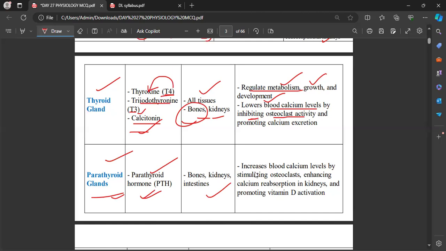And once again, they are going to increase the blood calcium levels by stimulating the osteoclast. Okay, stimulating the osteoclast means they are going to take away the calcium from the bone, and it has to enter into the other areas wherever it is necessary, enhancing the calcium reabsorption in kidneys and promoting the vitamin D activation. Okay, for this, it is in need of calcium.